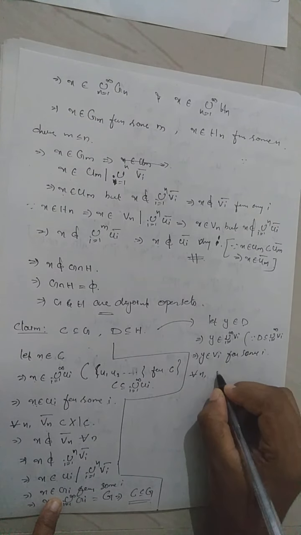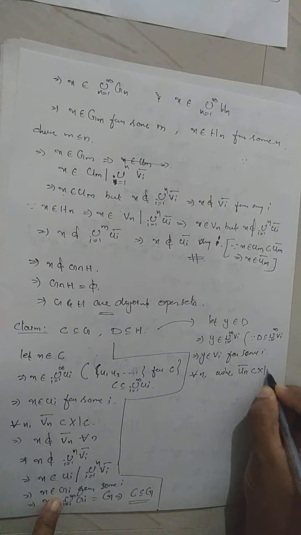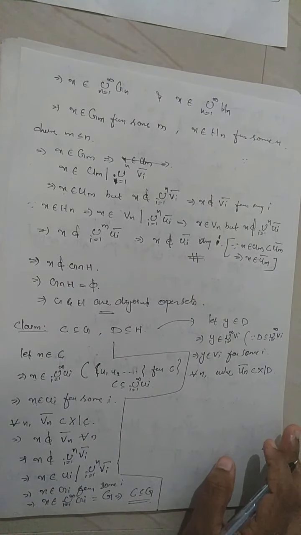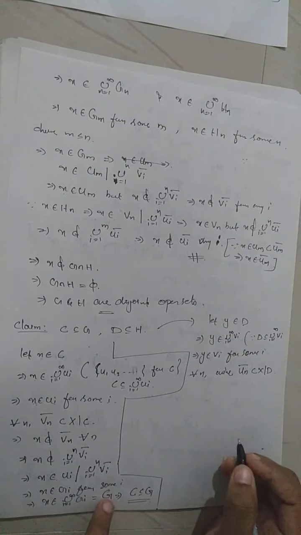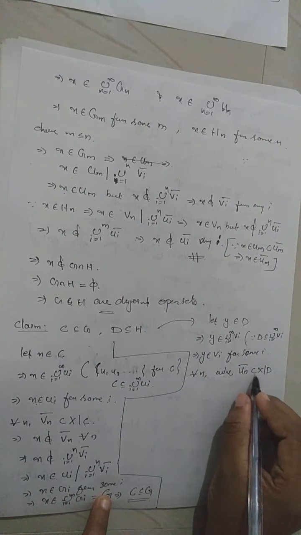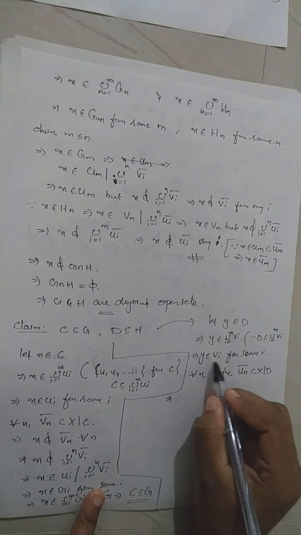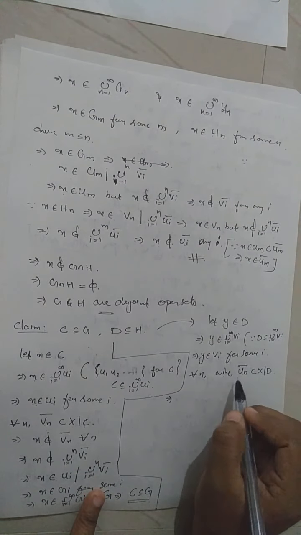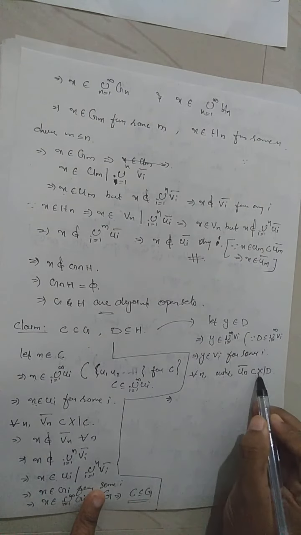Now for every n we have Un closure is contained in X minus D, by the regularity property, which we already wrote on the previous page. So we have Un closure is contained in X minus D. So y belongs to Vi and y belongs to D. When y belongs to D, y cannot belong to X minus D.